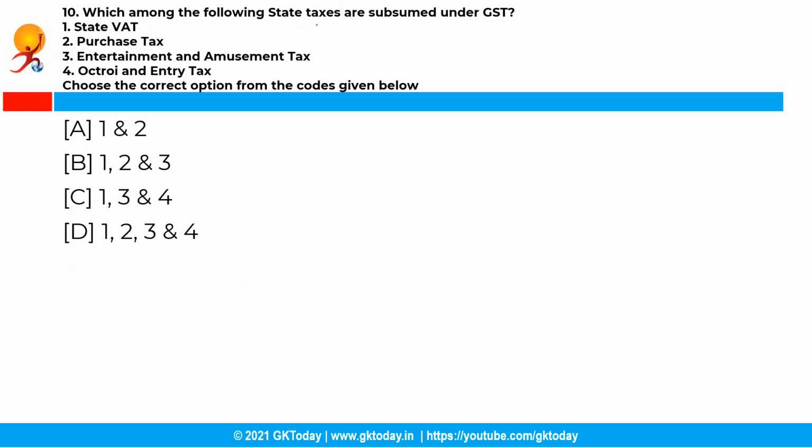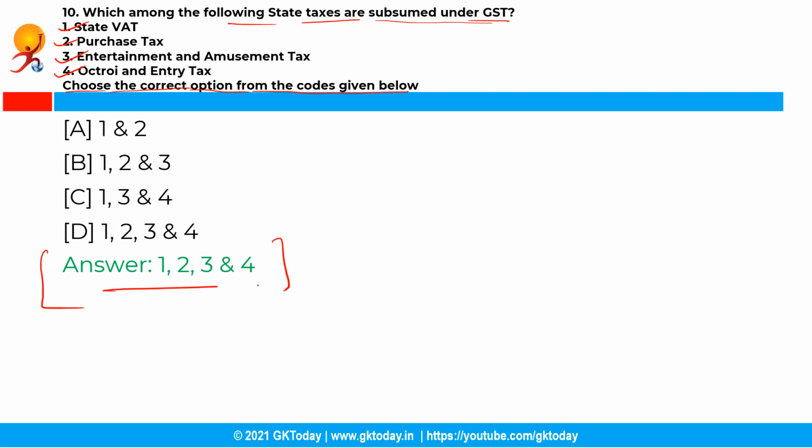Now the next question is, which among the following state taxes are subsumed under GST? State VAT, purchase tax, entertainment and amusement tax, octroi and entry tax. So you have to choose the correct options from the codes given below. And the correct answer is option D, that is 1, 2, 3 and 4 are correct.